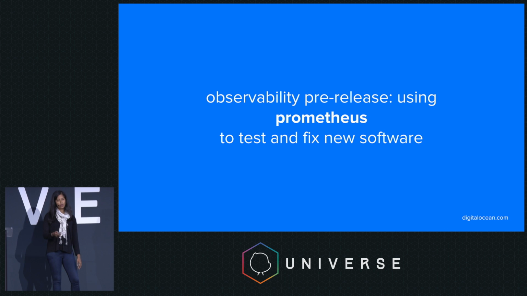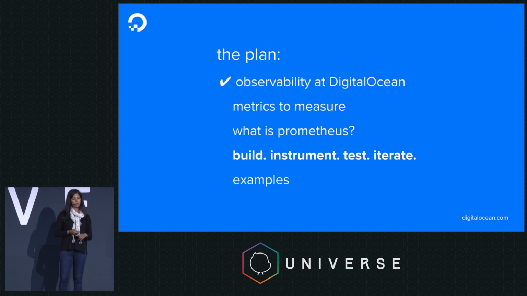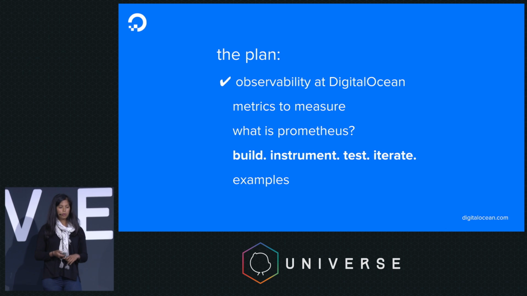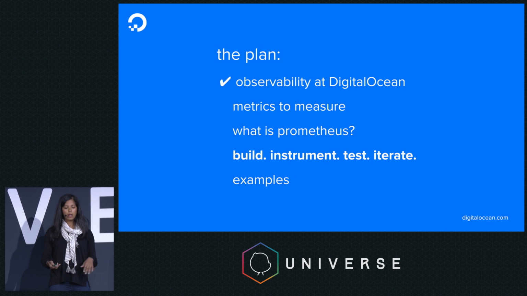That brings me to the topic of my talk today: observability pre-release, using Prometheus to test and fix new software. So the plan today is we're first going to talk about observability at DigitalOcean. I'm going to dive into one of the pillars of observability, metrics, and talk about what we like to measure. I'll then go into Prometheus and talk about what exactly it is and why we like it. Finally, I'll get to the core of my talk, which is about the build, instrument, test, iterate loop, and I'll end with some examples to illustrate what I'm talking about.